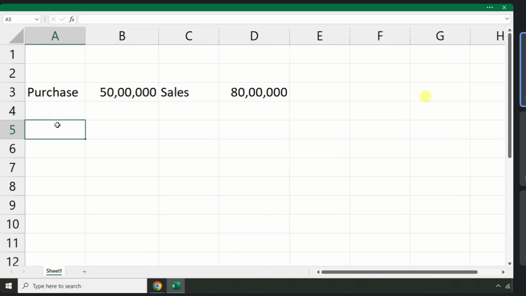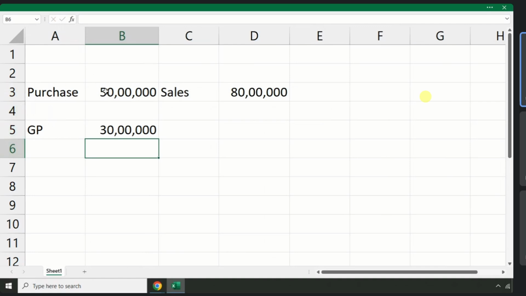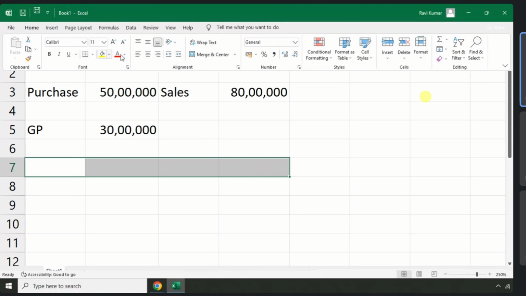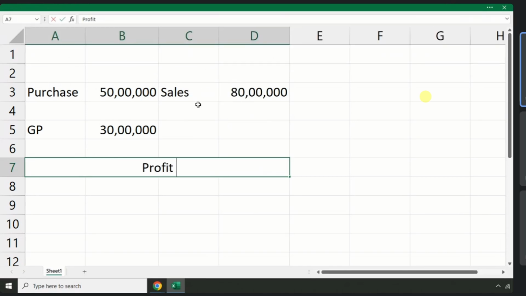The gross profit will be 30 lakhs. The cost price of the goods is 50 lakhs and you sold at 80 lakhs. So how much profit? 30 lakhs. Let's say again in the trading account, profit and loss account, just for a sample, okay? And this is your trading account.